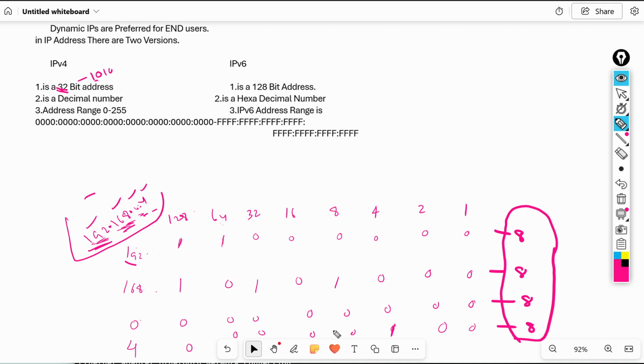We don't do this conversion ourselves, but you should have an idea how to convert decimal into binary. If we understand this conversion, we can easily understand our next class. So IPv4 is a 32-bit address.